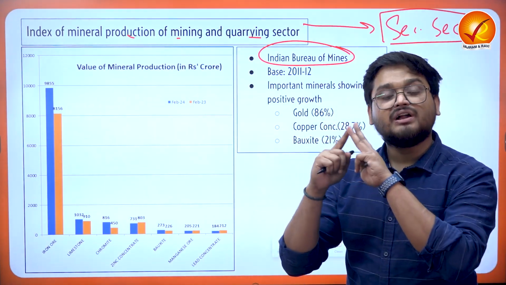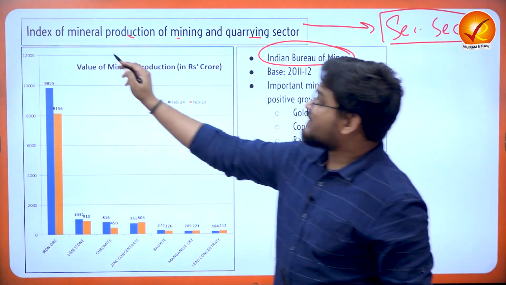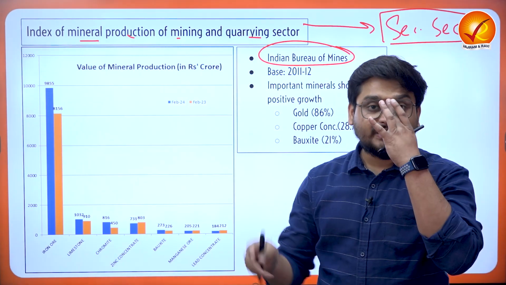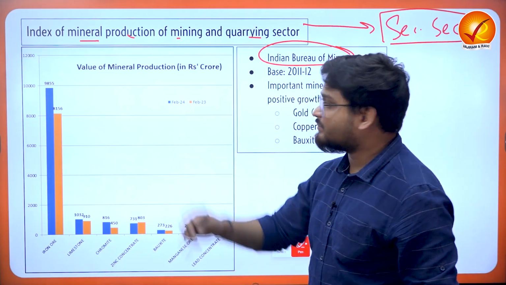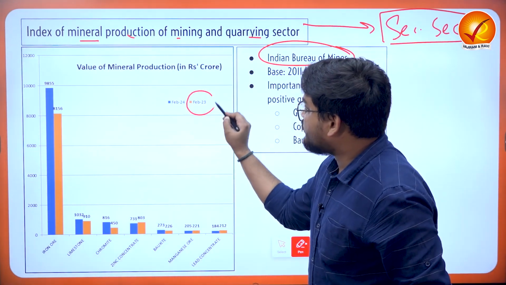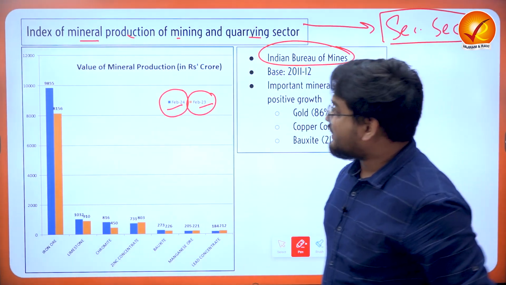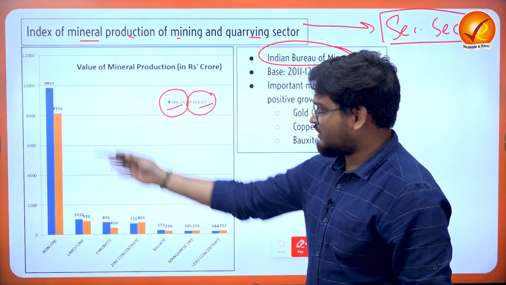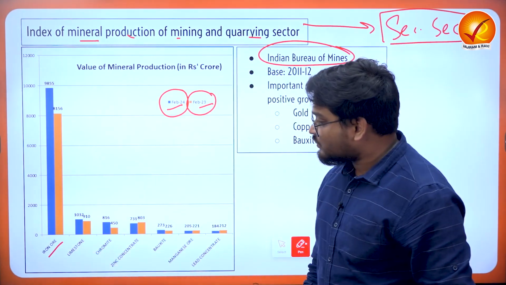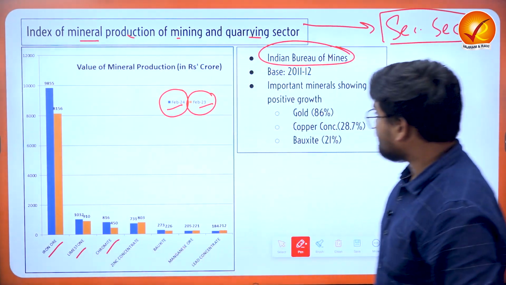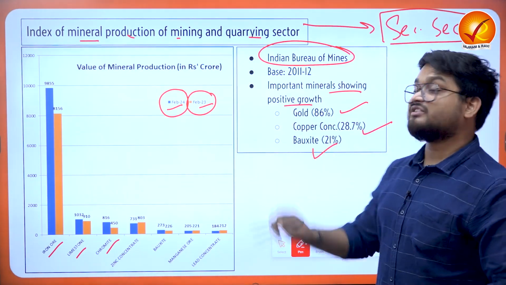And thirdly, we have the tertiary sector, which are the services sectors of the country. So mining is actually a particular sector within the secondary sector, okay? And as we can see here, when you compare the February 2023 figures of mining to the February 2024 figures of mining, that is in blue, almost in all of the mining related activities, particularly iron ore, limestone, chromite, gold, copper concentrate, bauxite, we see that we have seen impressive positive growth